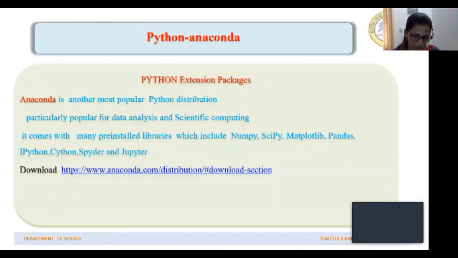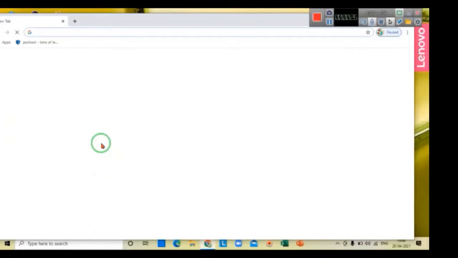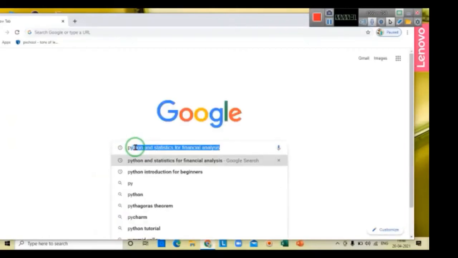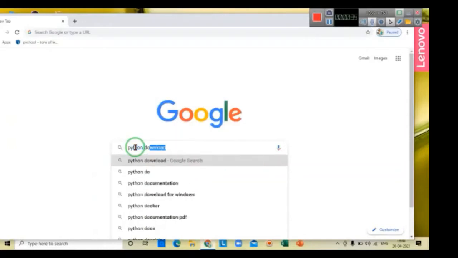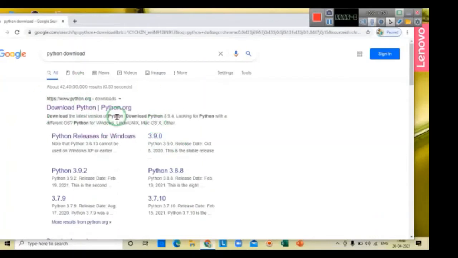Now let us quickly see how we can install Python on our PC. To download Python, you just go to Google and type Python download. The official website of Python appears, that is python.org. You should click on that.